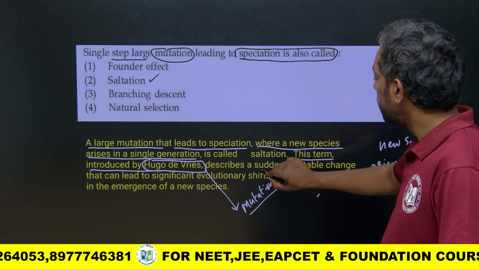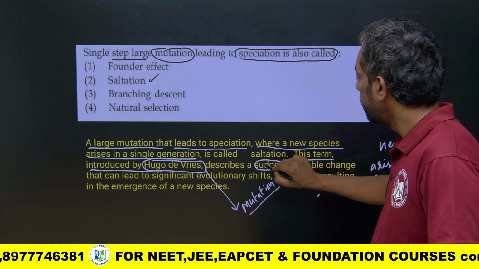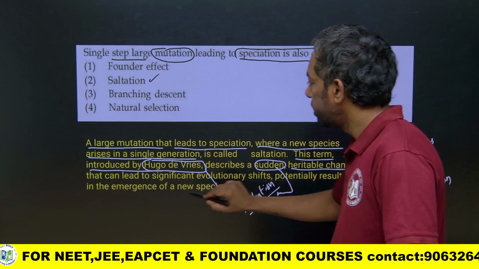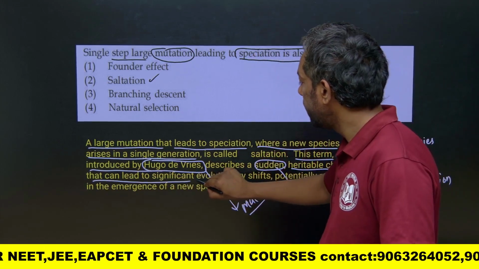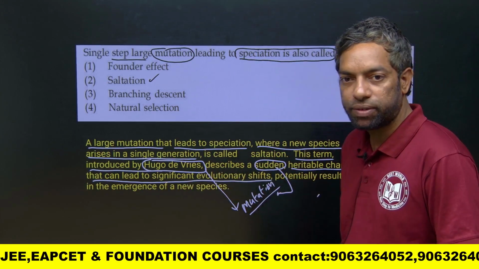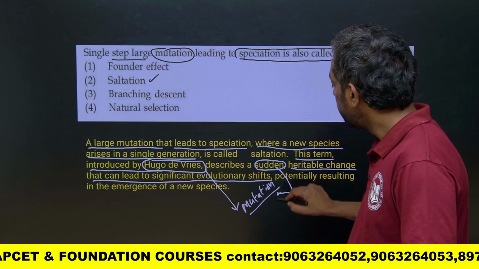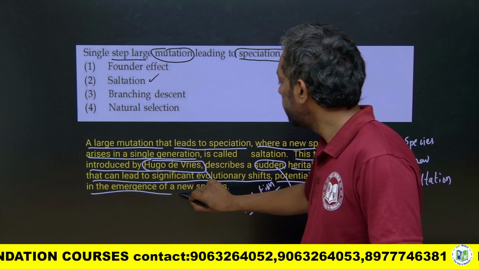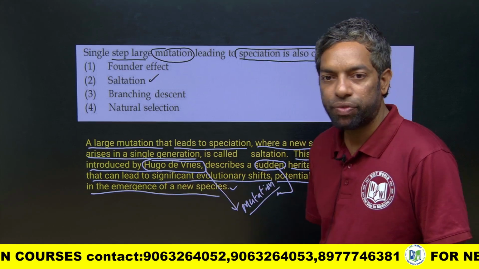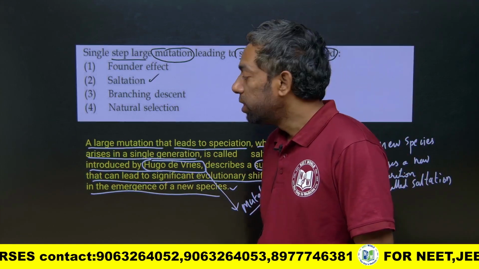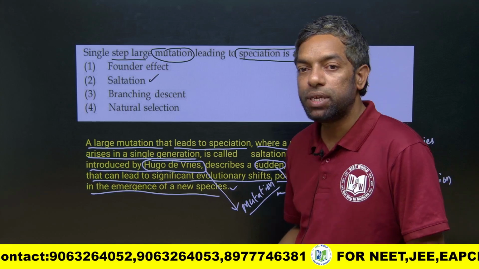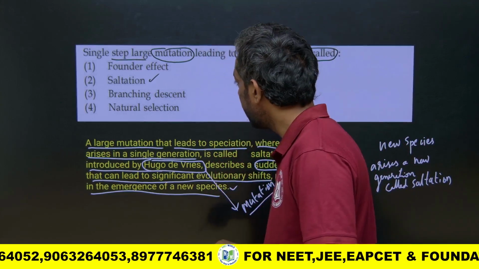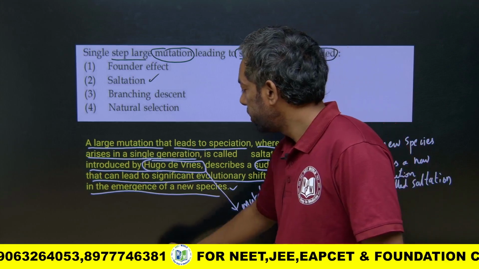It describes sudden, heritable mutations that can lead to significant evolutionary shifts, potentially resulting in the emergence of a new species. This is called saltation.